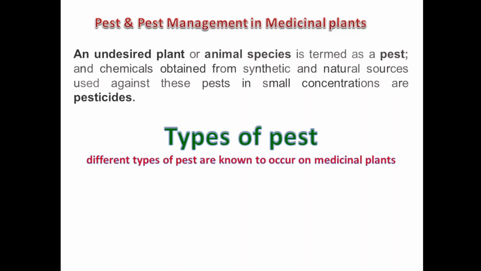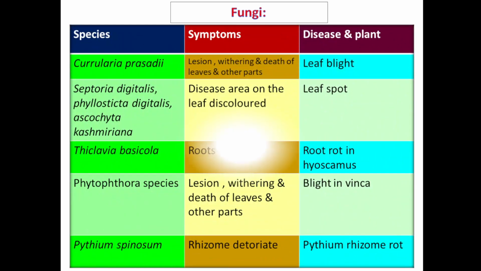Now the different types of pests which are known to occur on medicinal plants and will damage or destroy the medicinal plant are as follows. First one is fungi, and there are certain examples of different species of fungi that will cause damage to plant and various types of diseases in plant. First is Curvularia